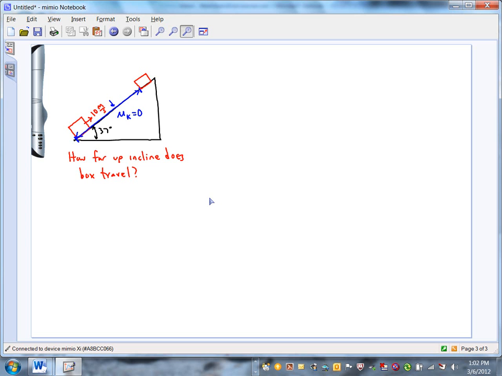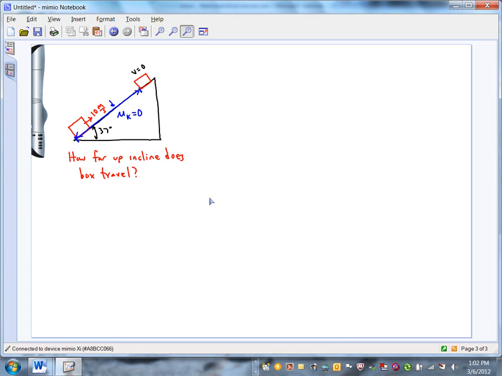The net force, so you can calculate its acceleration. And then finally, once you get the acceleration, you still have to use one of those kinematics equations to relate the initial velocity, the final velocity, and the distance. By the way, what's the final velocity of the box? Yeah, 0. So it's at least 3 steps. You need a free body diagram, you need Newton's second law to find the acceleration, then find a third equation to relate the acceleration to the distance.